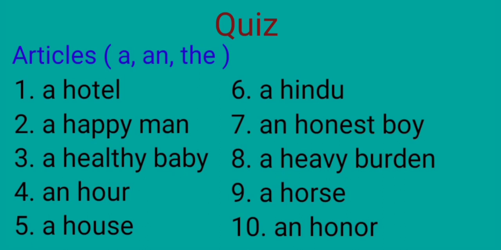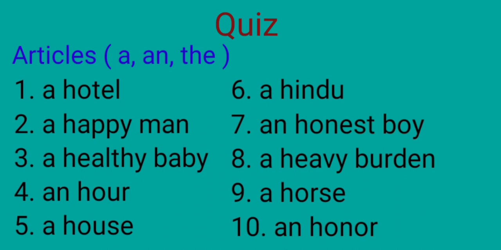So the first will be a hotel, second a happy man, third a healthy baby, fourth an hour, fifth a house, sixth a Hindu, seventh an honest boy, eighth a heavy burden, ninth a horse, tenth and the last one an honor.